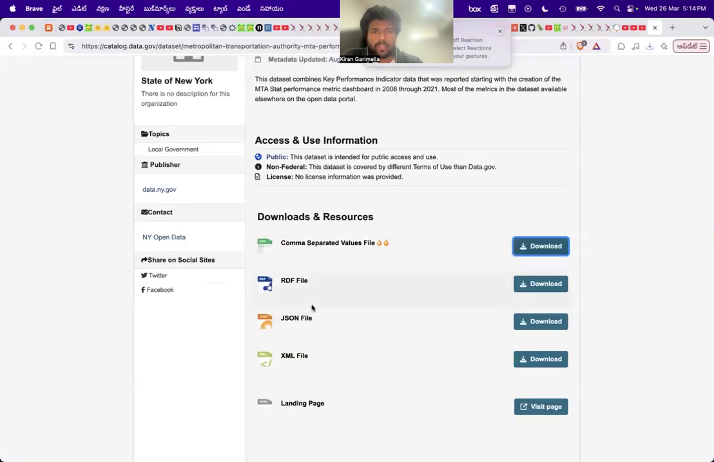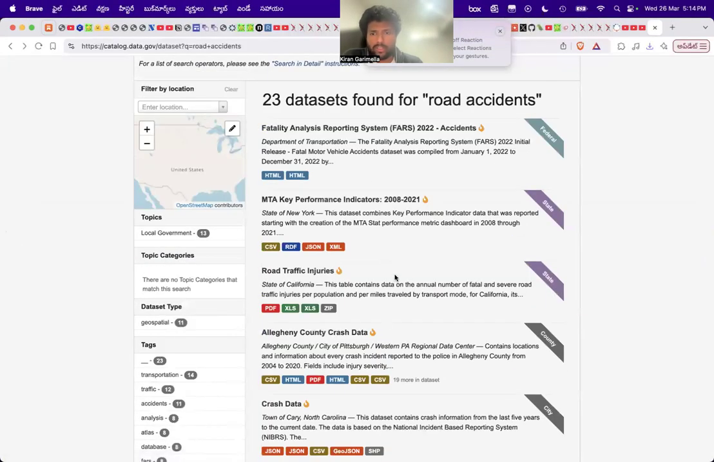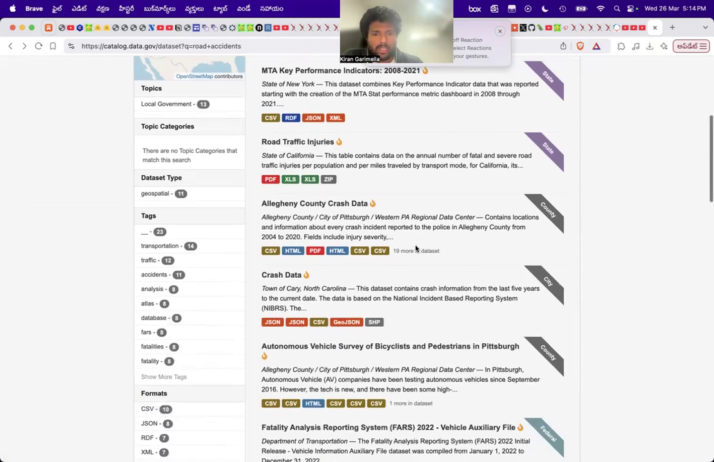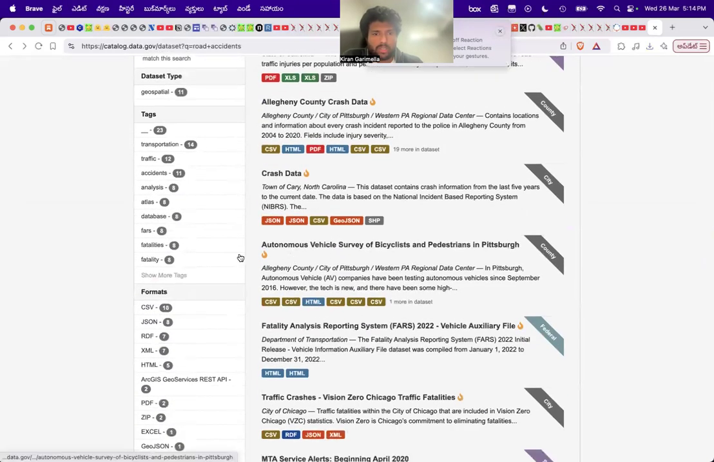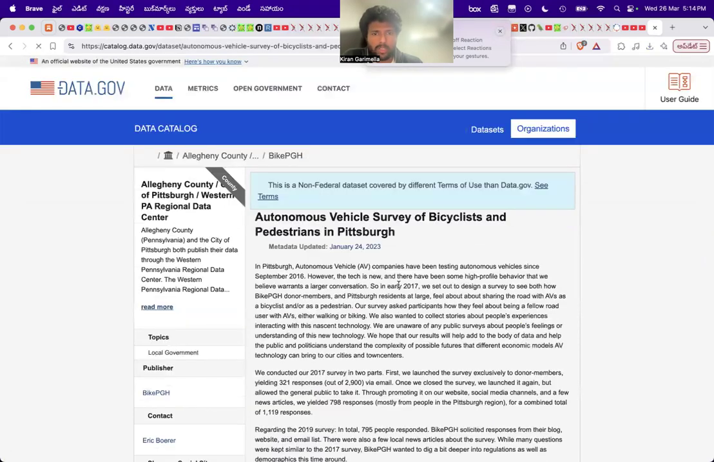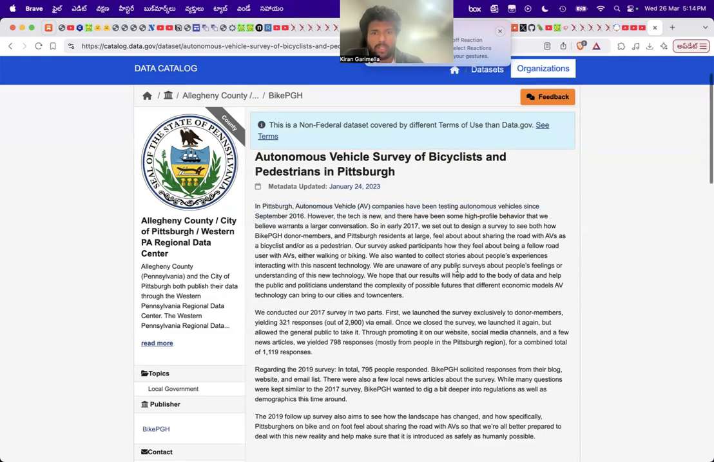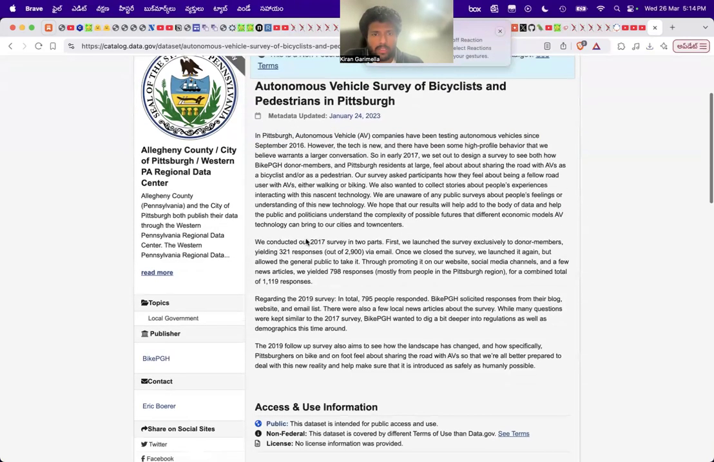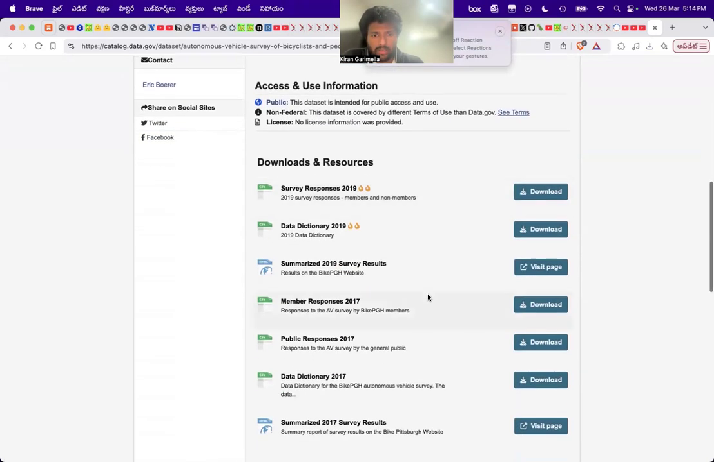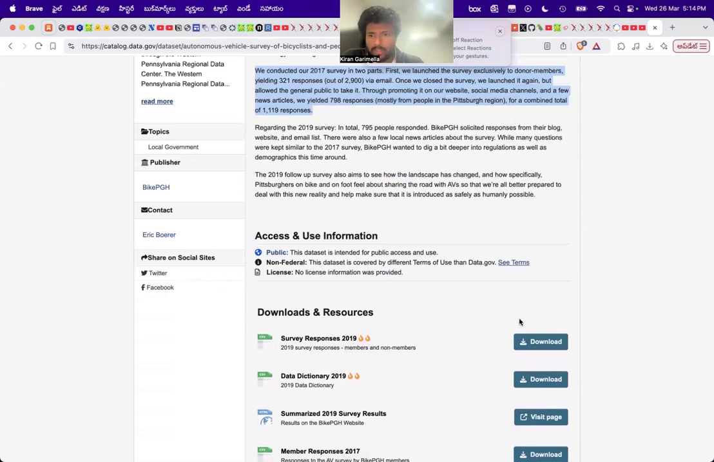Let's try to find a better data set. So this is quite good actually. Road traffic injuries, this is okay. Autonomous vehicle survey, maybe this is good. This is in Pittsburgh. Pittsburgh is a very good case study because AV companies have been testing autonomous vehicles there. So they've done this sort of survey of people. Okay, this is quite good. Let's get this survey data.